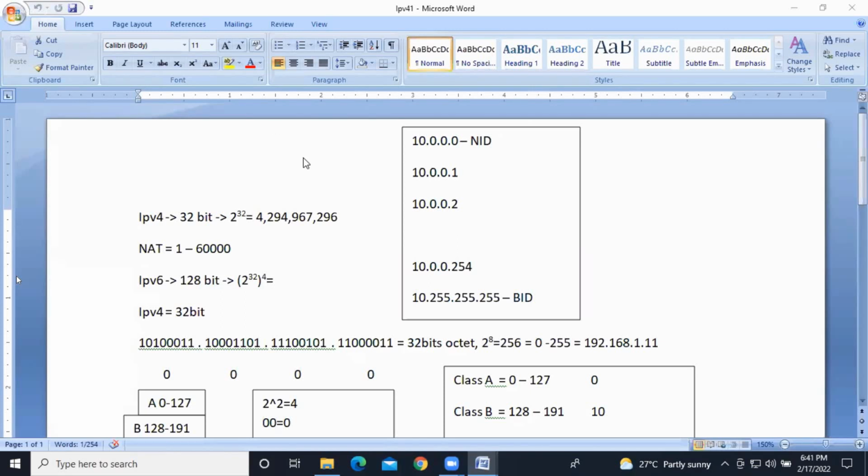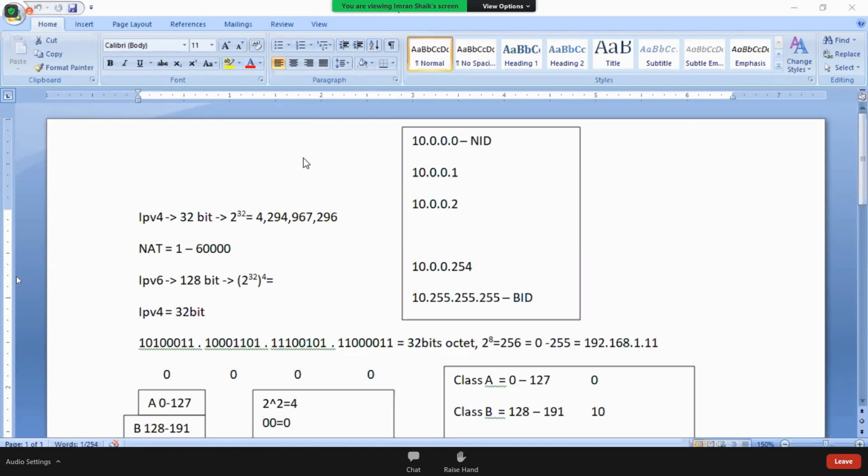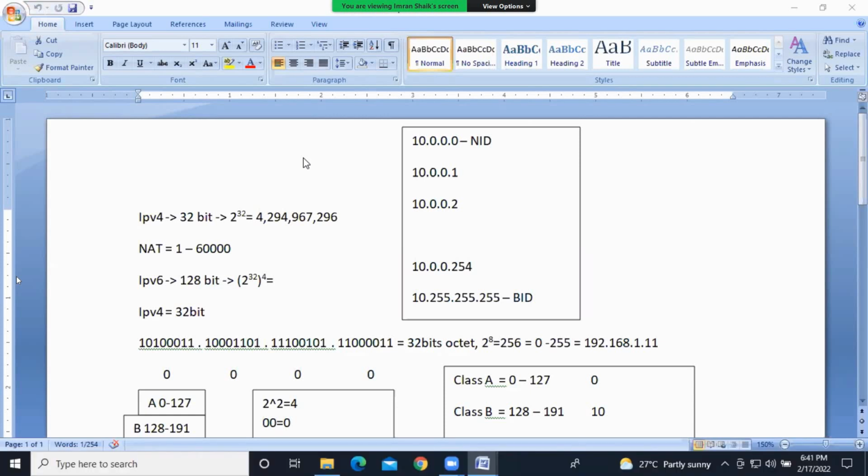Okay, guys, I hope you're clear. Good. So can we continue with IPv4? About IPv4, how we need to identify the IP address, what types of IP addresses there are, how many classes there are, everything we'll discuss now, right?